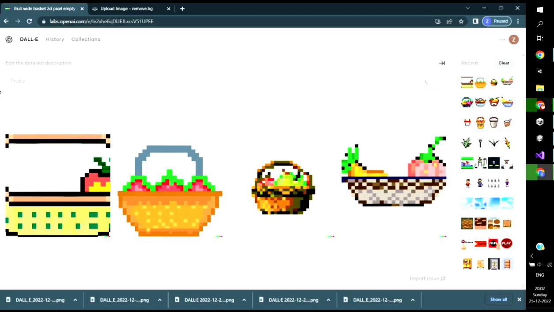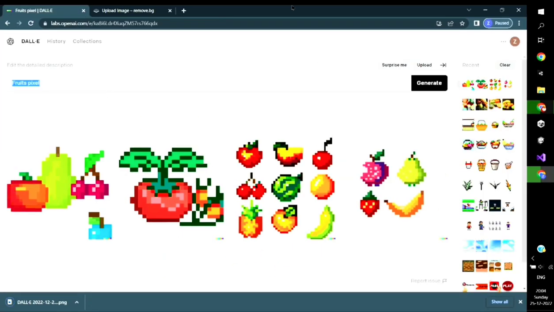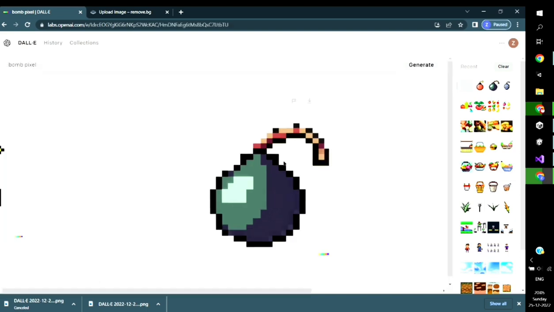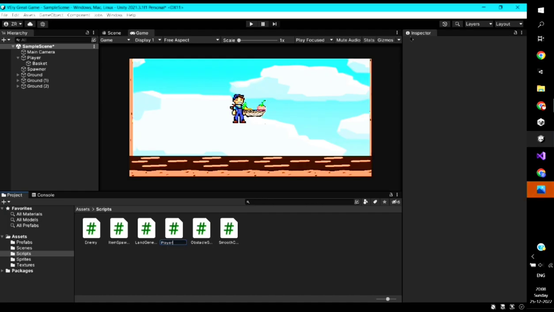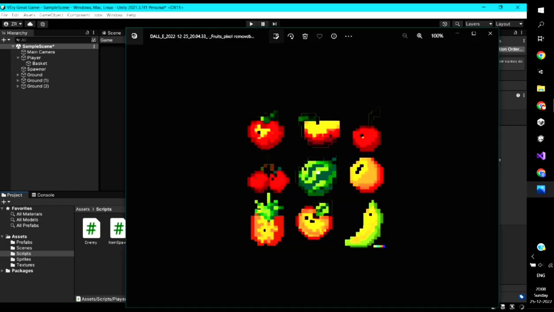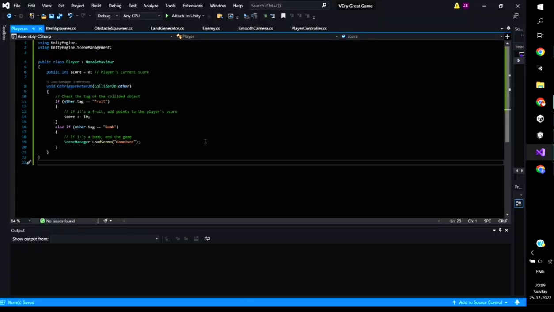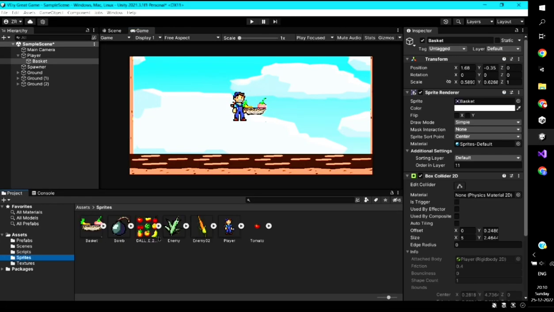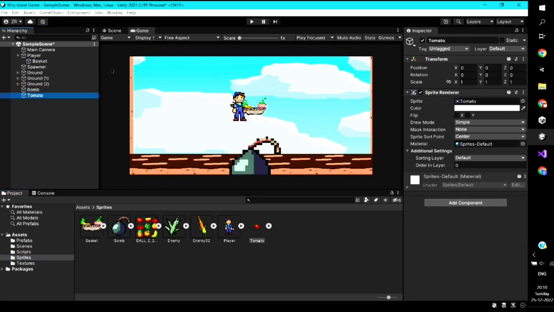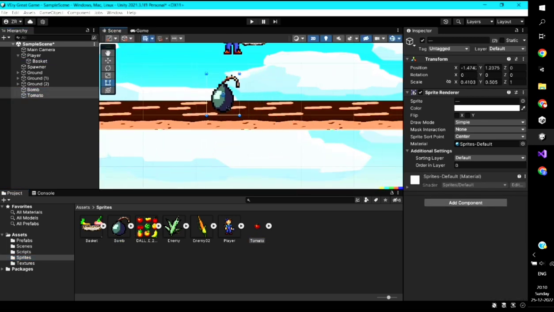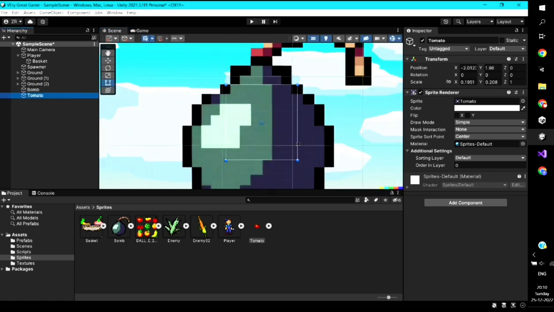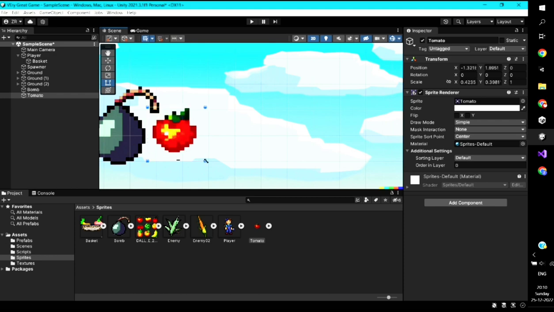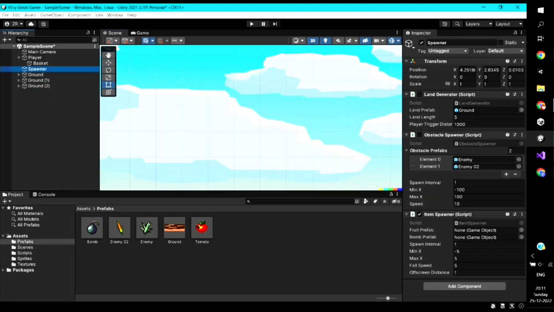Then I went to DALL-E again and got some sprites for the fruits and the bombs. Then I created a player script so that the player could die or add score after he hits the bomb or collects the fruit, so that we have a working gameplay loop. After that, I created prefabs out of the bombs and the fruits so that they could be instantiated and dropped, so that the player collects the fruit or dies if a bomb collides with it. So now we have a working gameplay loop.